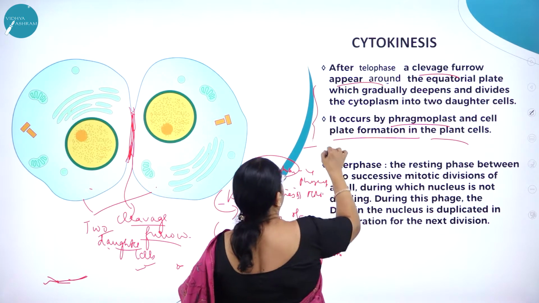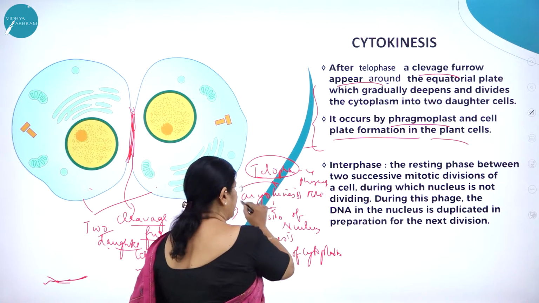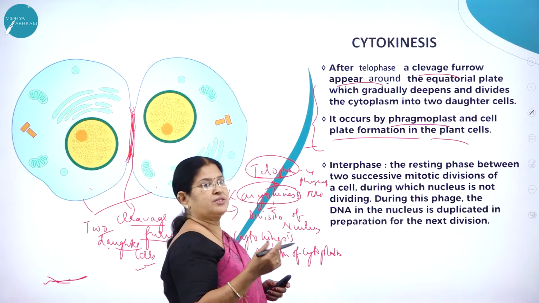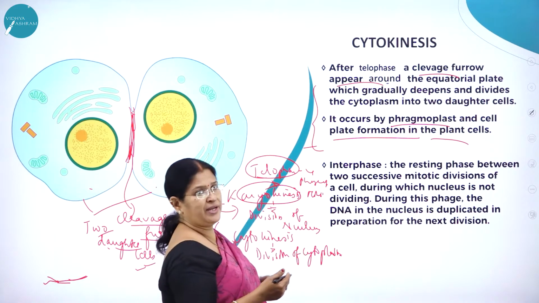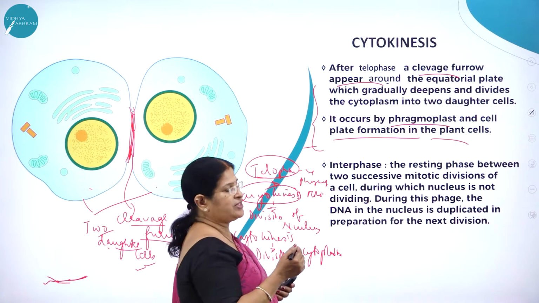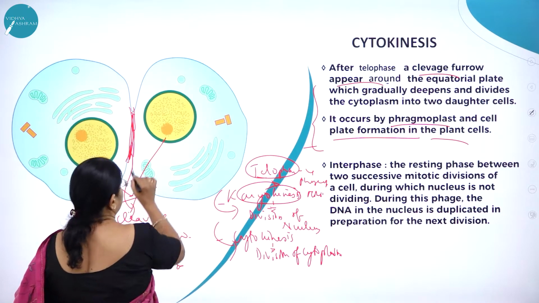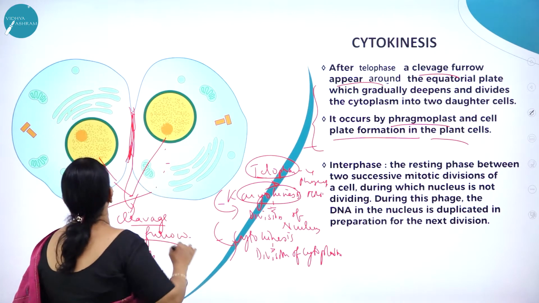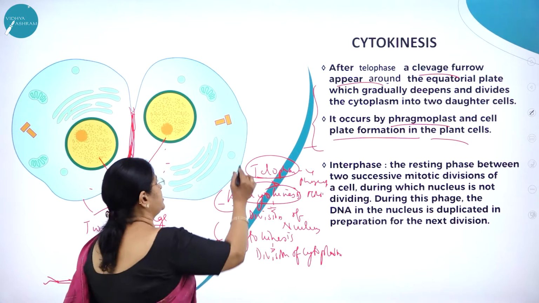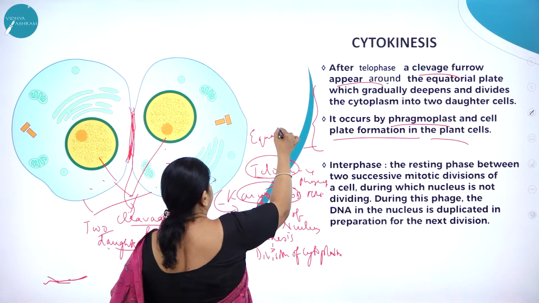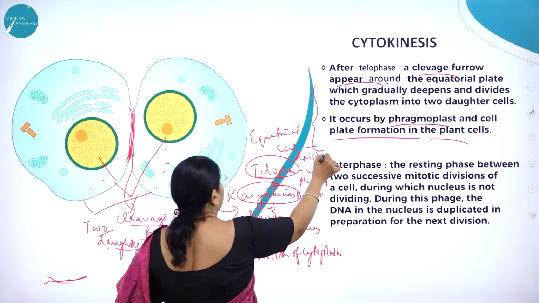So here you can see. Cytokinesis is nothing but, at the time of telophase, karyokinesis will happen. As you know, the contents of the cell are equally distributed to the daughter cells, followed by cytokinesis. So after telophase, you can see the 2 daughter cells already formed here, with all the contents of the cell equally distributed. Hence, mitosis is called what? Equational cell division. It is called equational cell division.